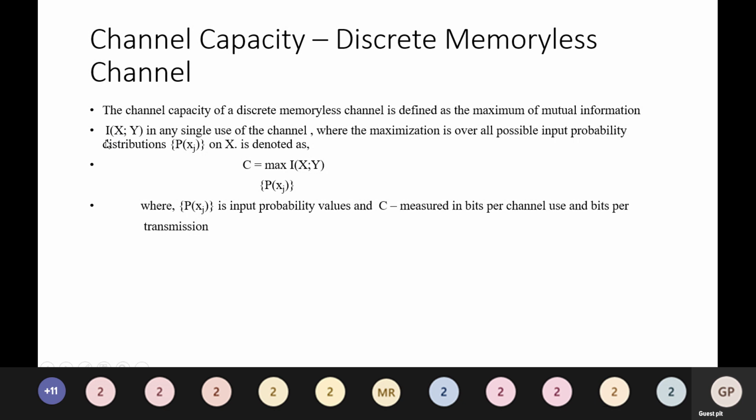Here Y is dependent on X, Y is the output and X is the input.